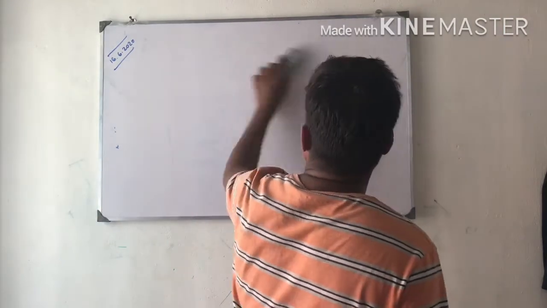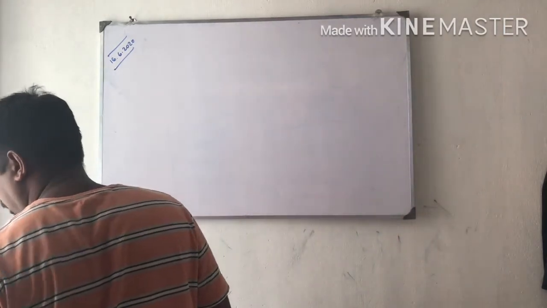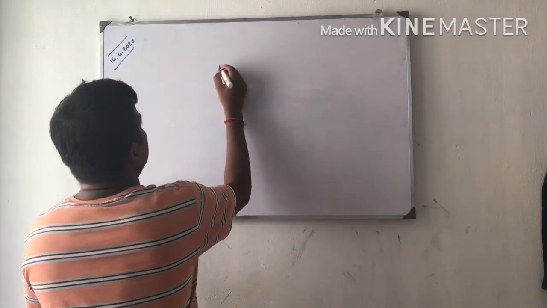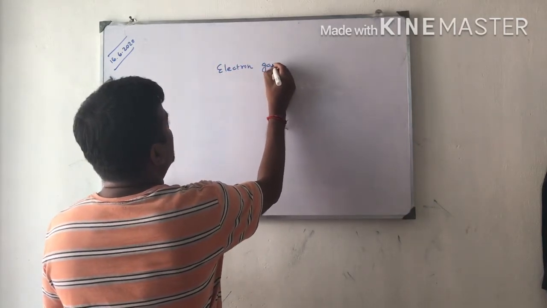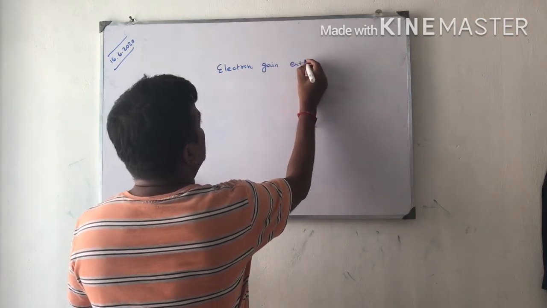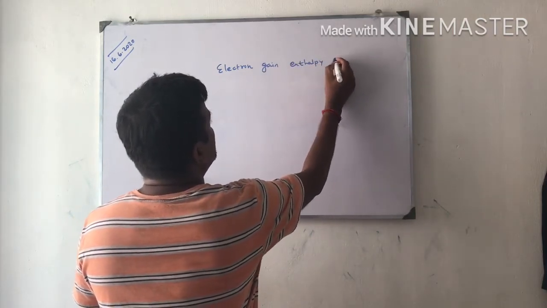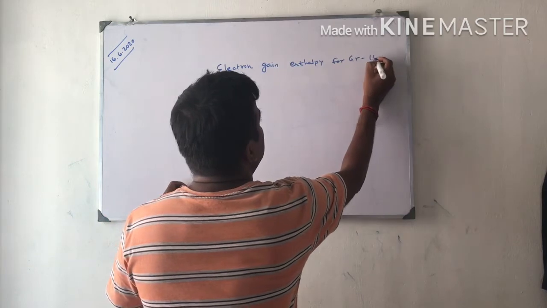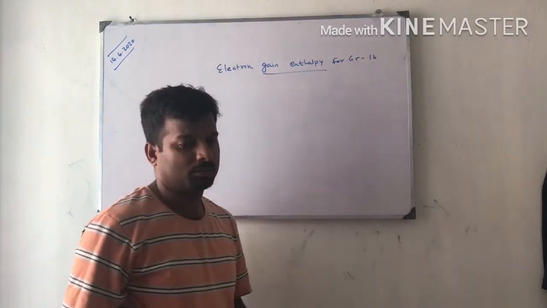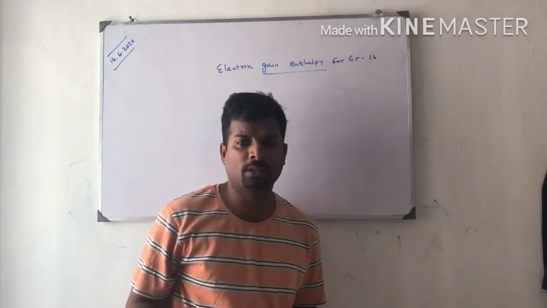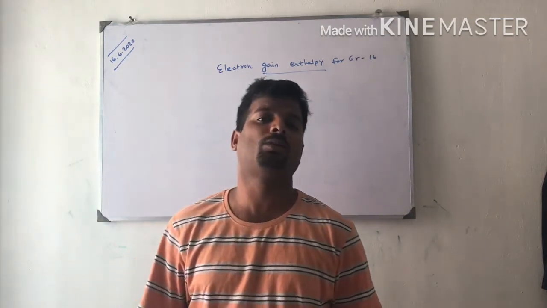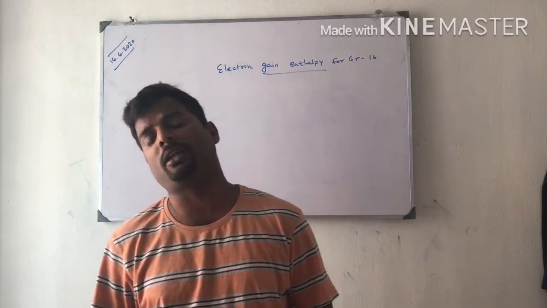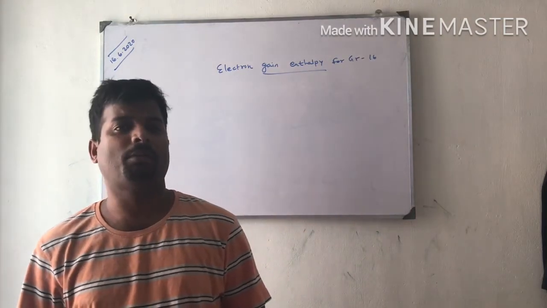Next one is electron gain enthalpy, a very important topic. This and all we learned in the 11th standard. Same thing we have, recollecting electron gain enthalpy for group 16. Electron gain enthalpy means the amount of energy required to add one electron to the non-metal atom. That is called electron gain enthalpy.